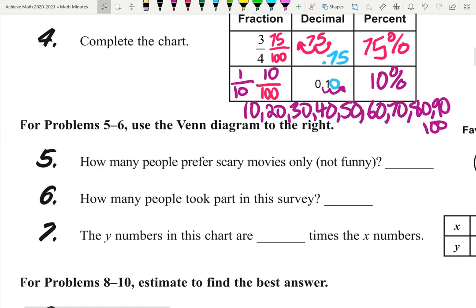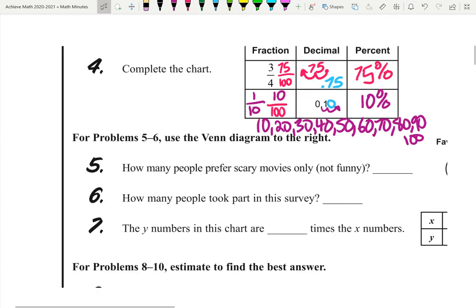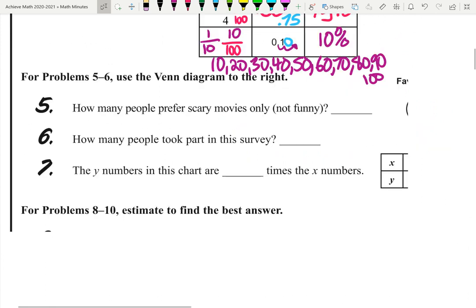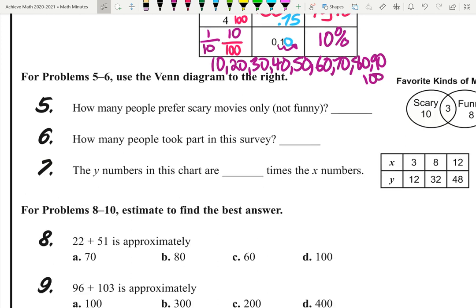Okay, so now in number 5, we're going to figure out how many people prefer scary movies only, not funny. To do so, we're going to look at the chart to the right. So, how many people prefer scary movies? Looking at it, it's going to just be 10.